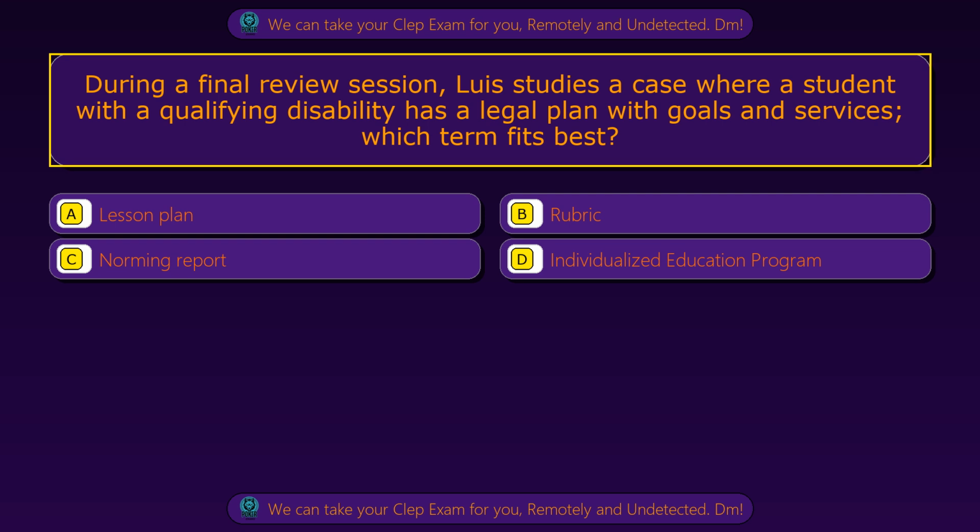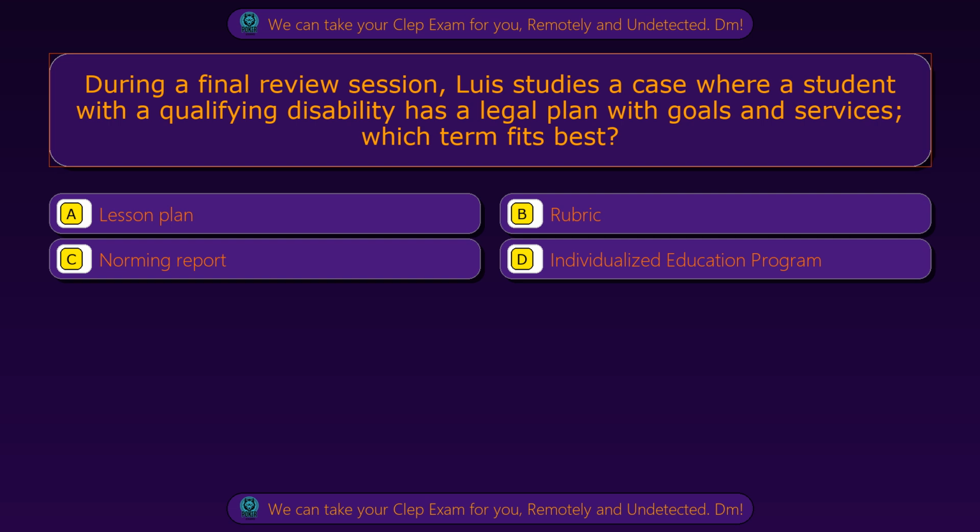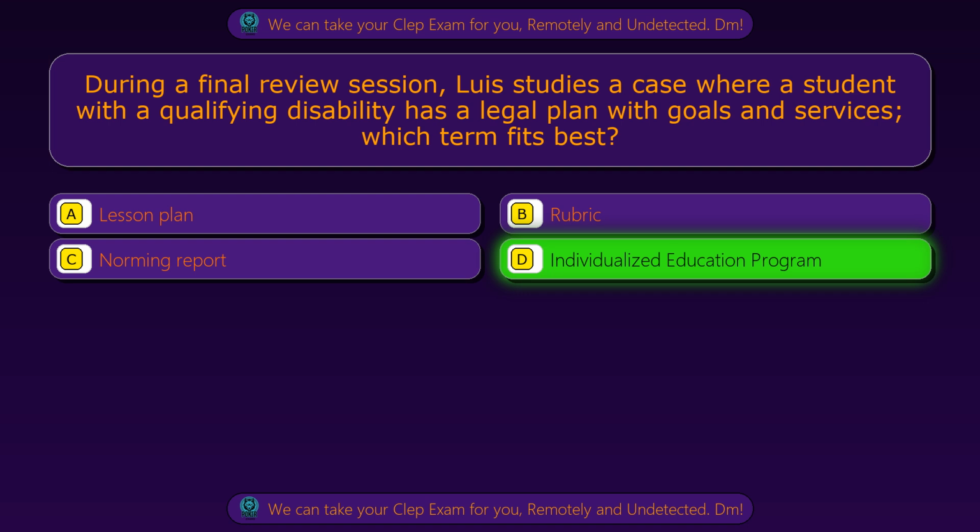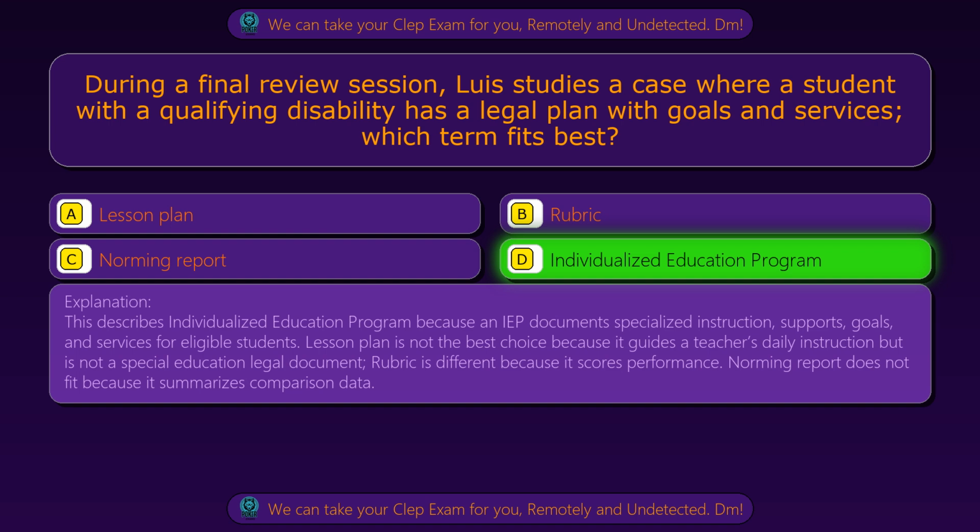Which term fits best? Option A, lesson plan. Option B, rubric. Option C, norming report. Option D, individualized education program. The correct answer is option D, individualized education program. This describes individualized education program because an IEP documents specialized instruction, supports, goals, and services for eligible students.